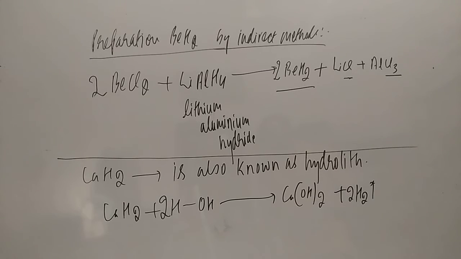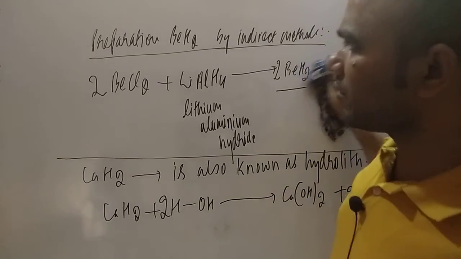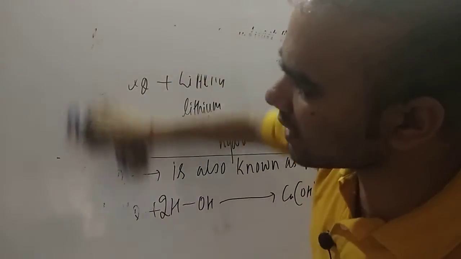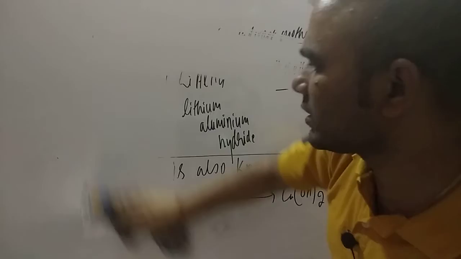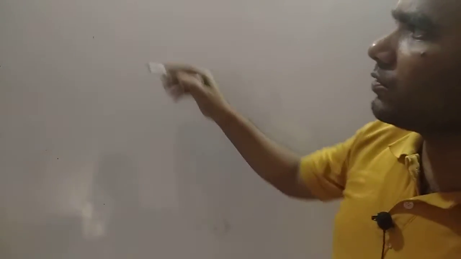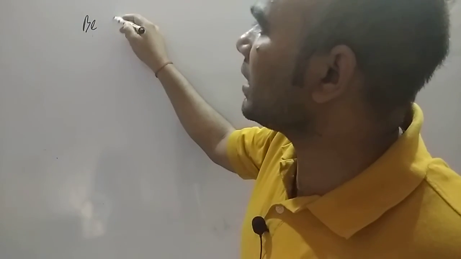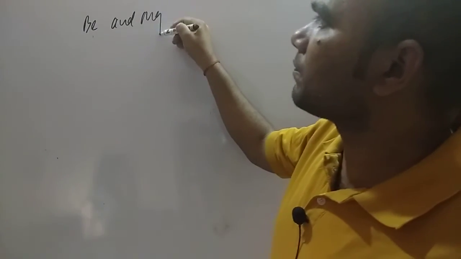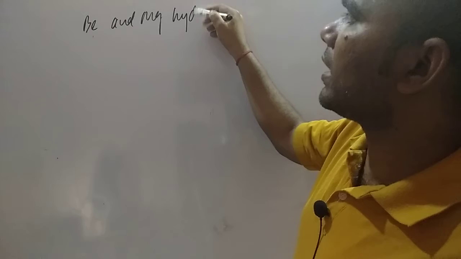Now student, we have to discuss the structure of beryllium and magnesium hydrides. The other hydrides are ionic, which you can easily draw, but the beryllium and magnesium hydrides are polymeric in nature. They have a long chain. Here you see, beryllium and magnesium hydrides are covalent.